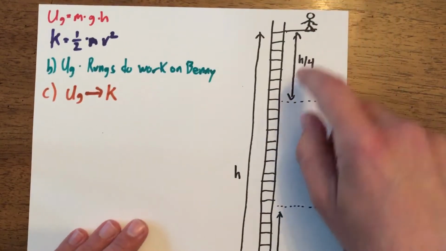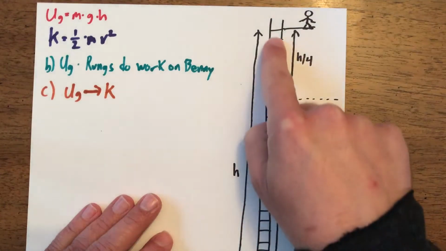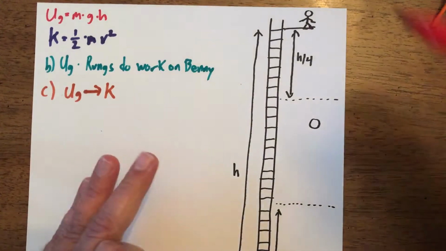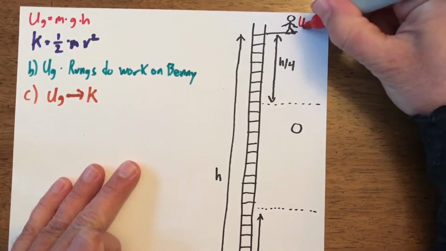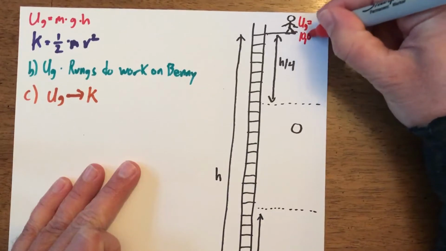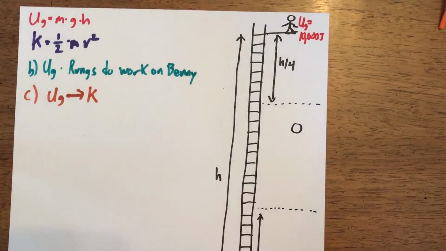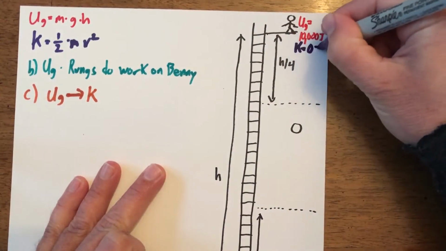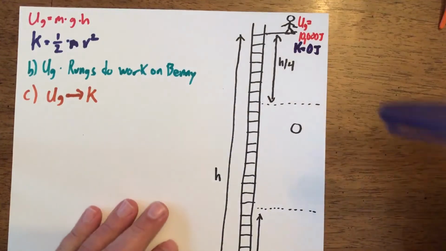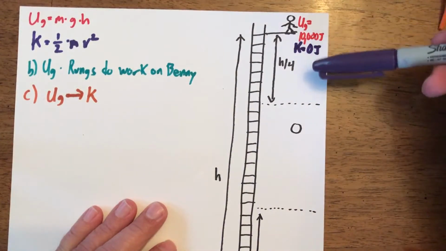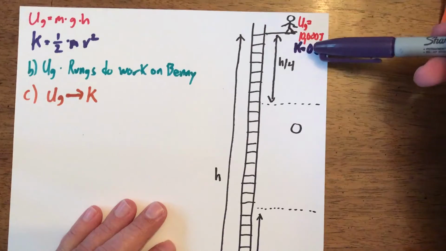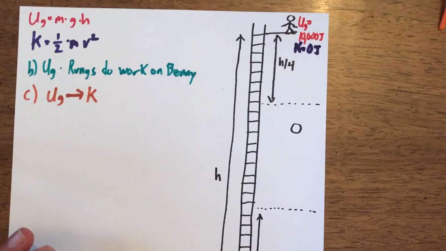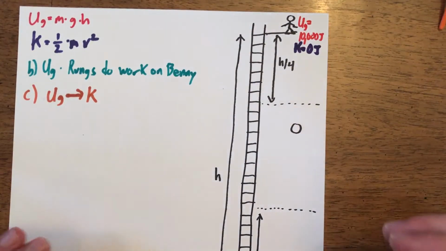So it says, suppose the rungs do 10,000 joules of work to get him up here. So what does that let us know? That lets us know that up top, when he's standing here, his gravitational potential energy would be 10,000 joules, and his kinetic energy would be 0 as he was just standing there. Now the key concept for this is the whole time this total amount of energy can't change. So 10,000 plus 0 is a total of 10,000, and so he'll always have 10,000 joules of energy in one form or the other as he goes down.